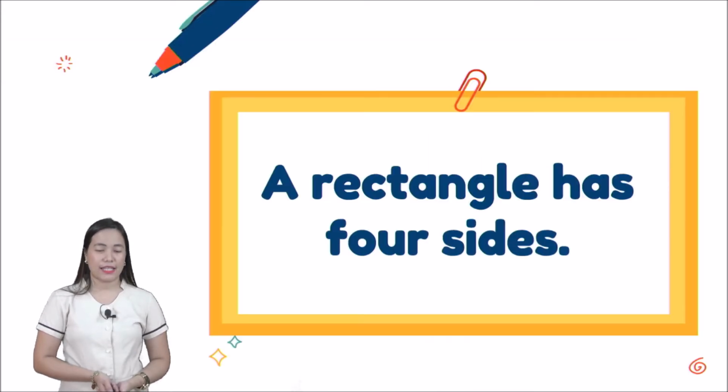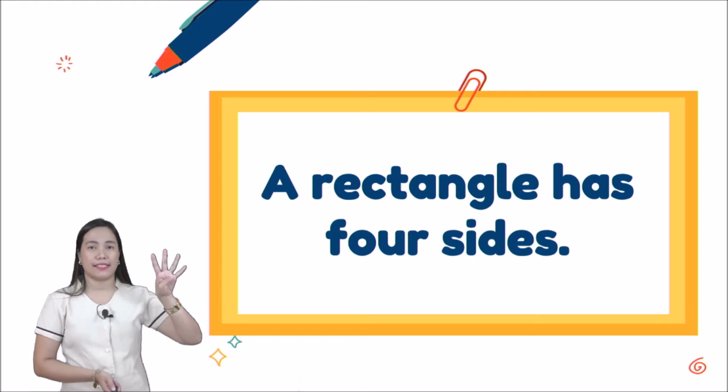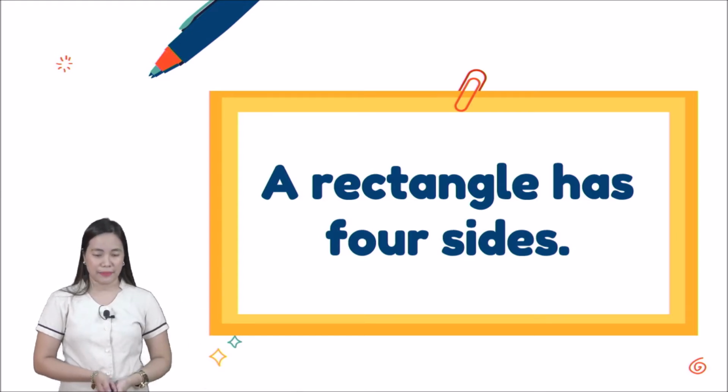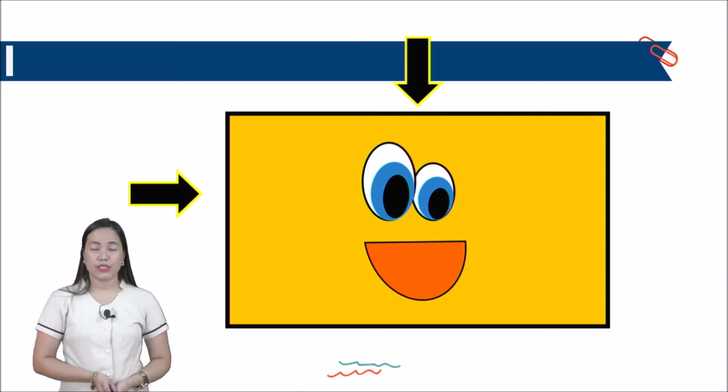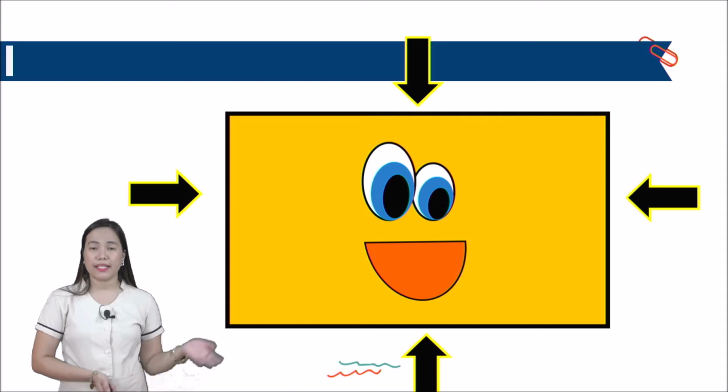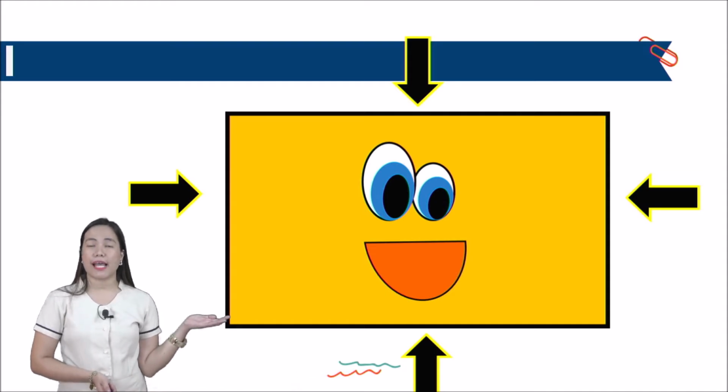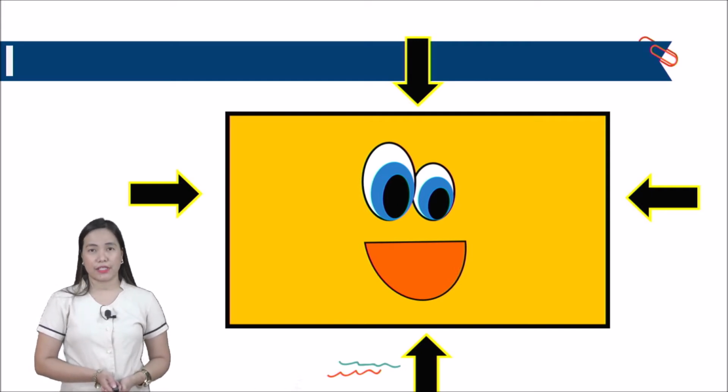Okay? Next one. A rectangle has 4 sides. Okay, let's have this. Let's count. 1, 2, 3, 4. And if you notice, 2 sides are shorter than the other sides. Okay? 2 sides are long and 2 sides are short. It's not equal for a rectangle.